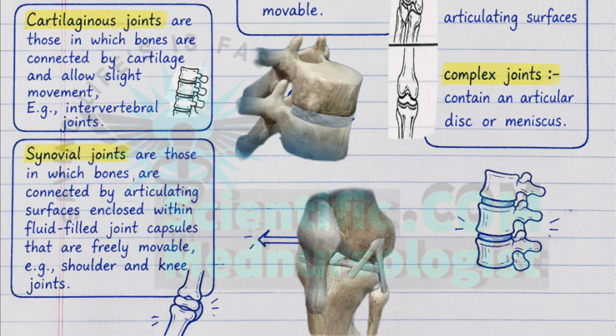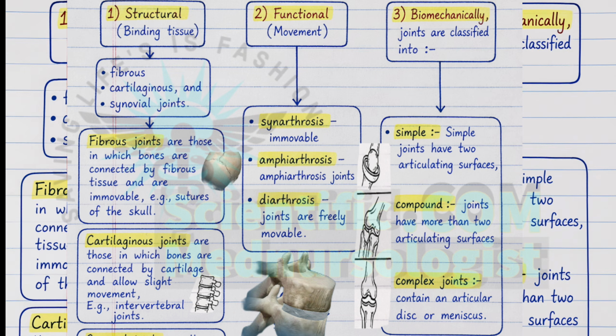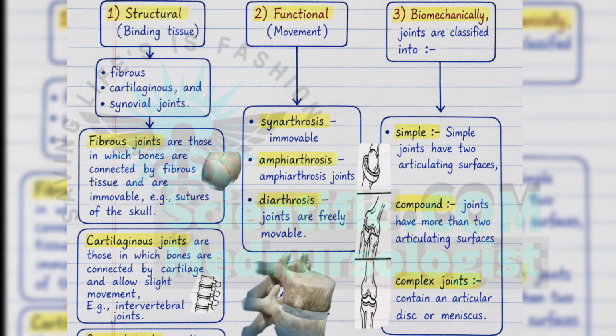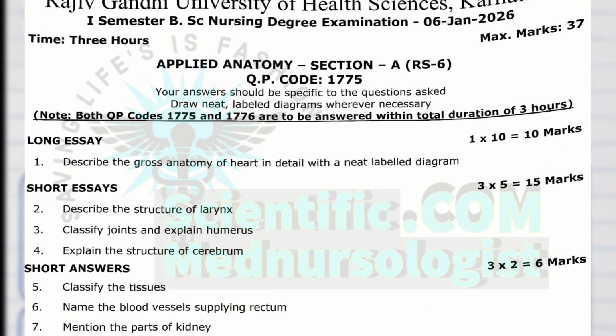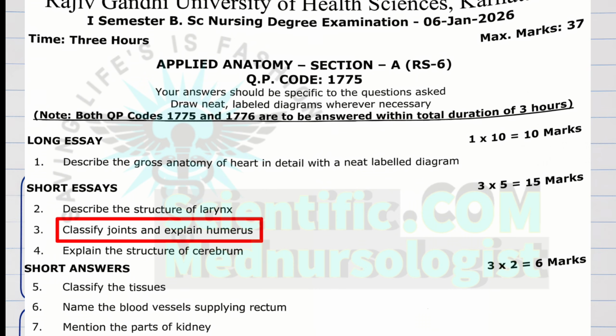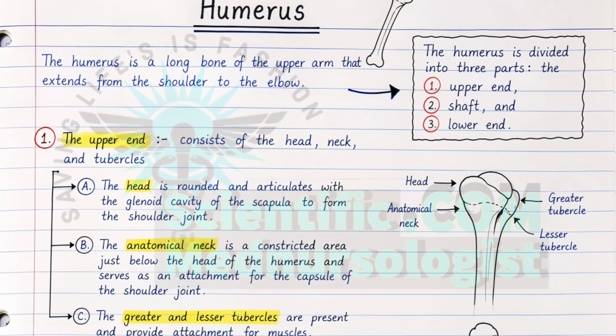So next, based on mobility, again classification of joints is done as you can see here, and the structural classification is as you can see, and there is also biomechanical classification of joints. As you can see here, structural classification is very important, and specifically synovial joints and its subparts are very important. So now let's discuss the next part of this question, that is explain about the humerus. The humerus is a long bone which is a part of the shoulder joint.